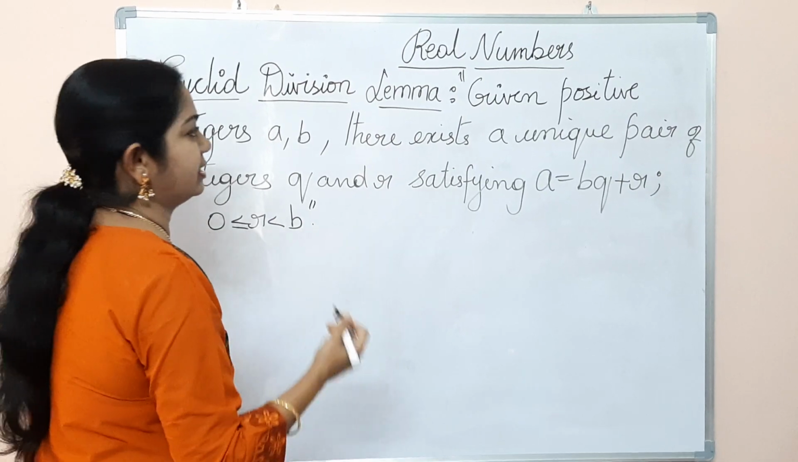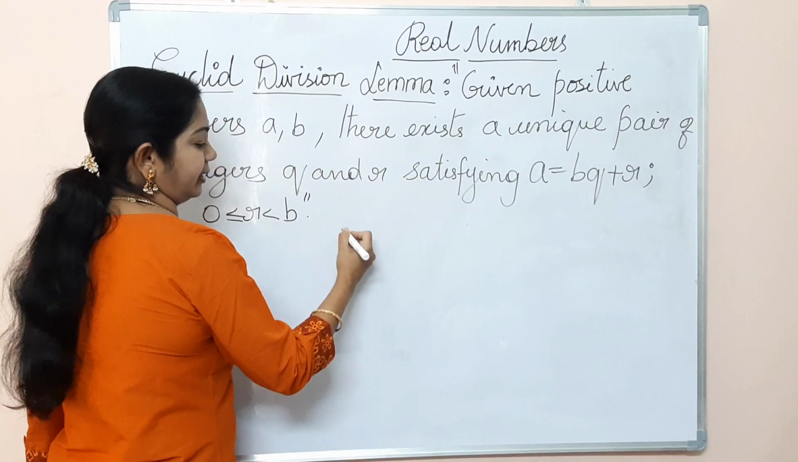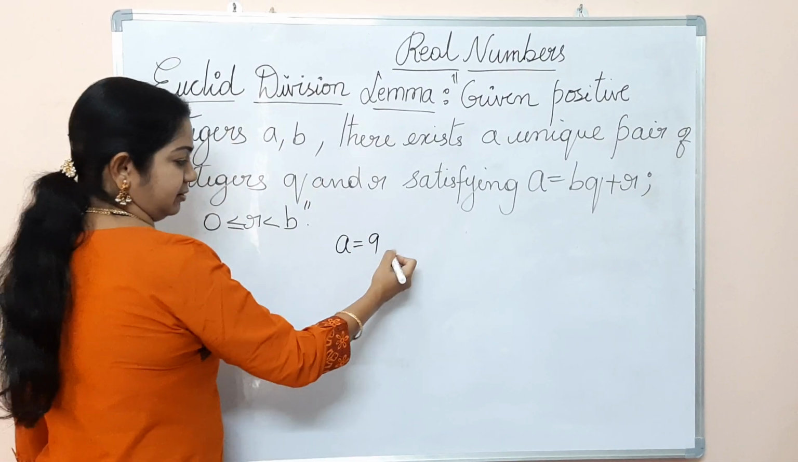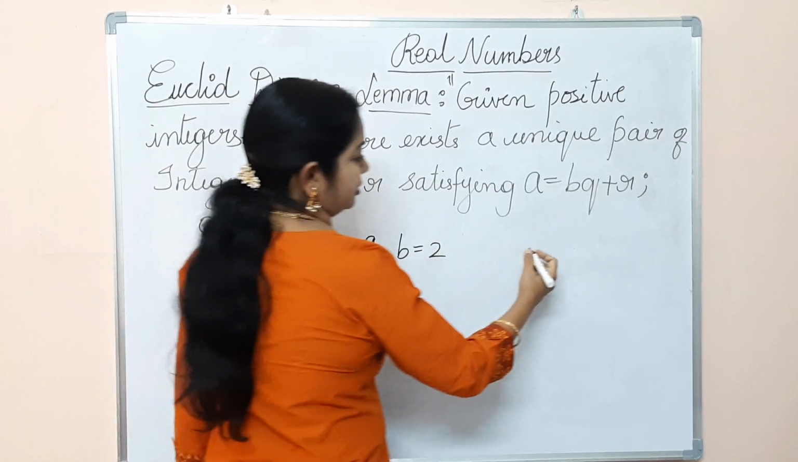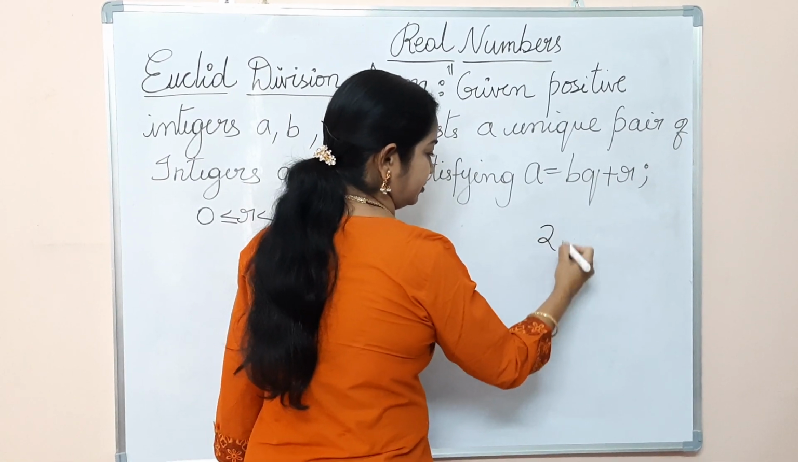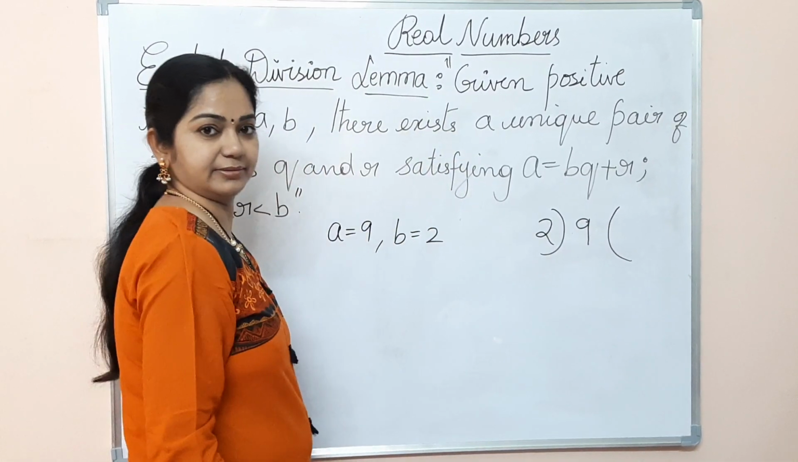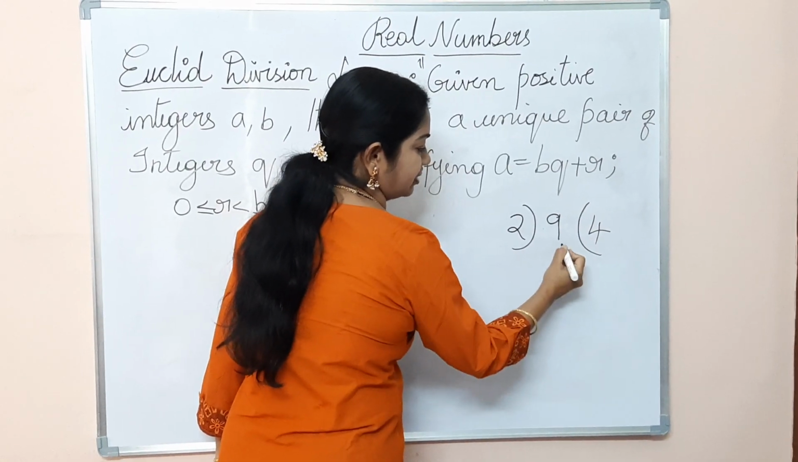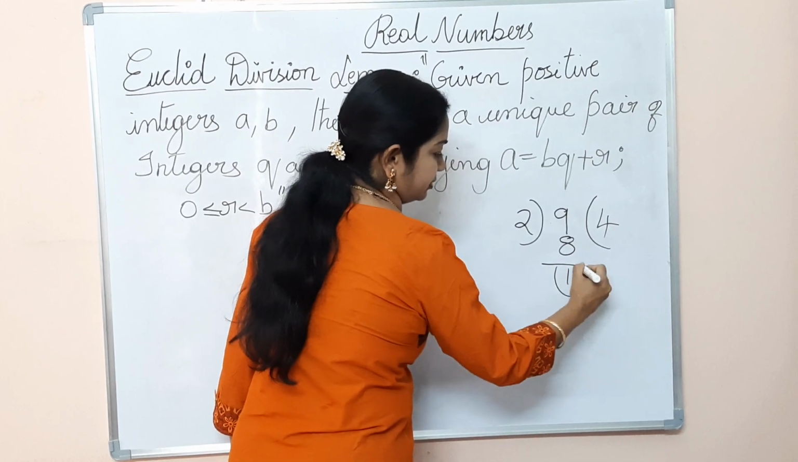For you to understand this, I will give you an example. Let me take a equal to 9 and let us take b equal to 2. So simple division will do. Divide 9 by 2. 2 fours are 8. Then what's the remainder? 1.